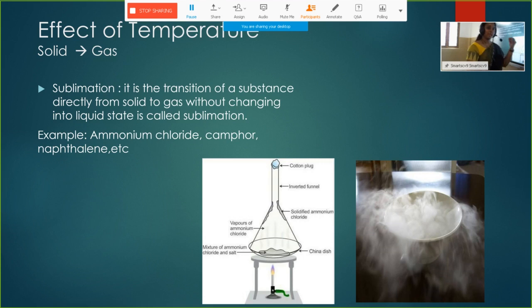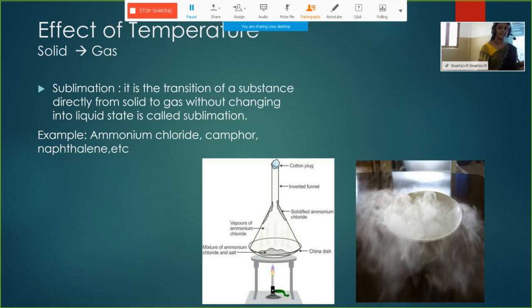The ammonium chloride that we added in the china dish will vaporize and come to the edges of the funnel, where it solidifies. When the ammonium chloride vapors reach the cold surface of the funnel, they settle there, and the common salt remains in the china dish itself. This is an example of a substance converting from solid to gas, and when it is cooled, it comes back to its solid state.